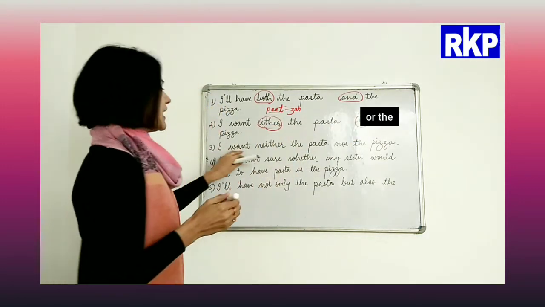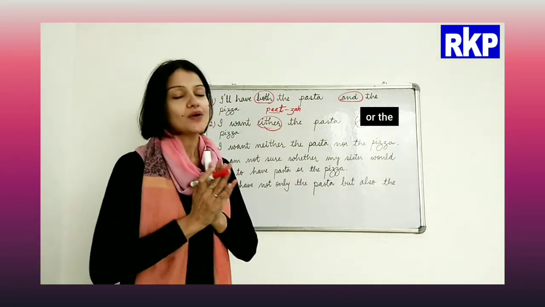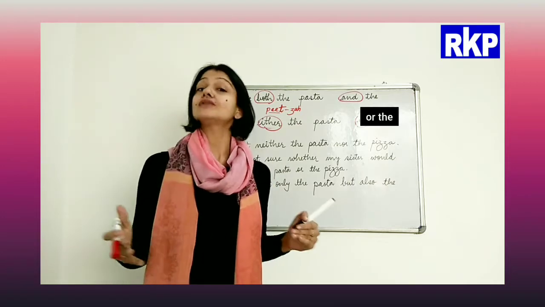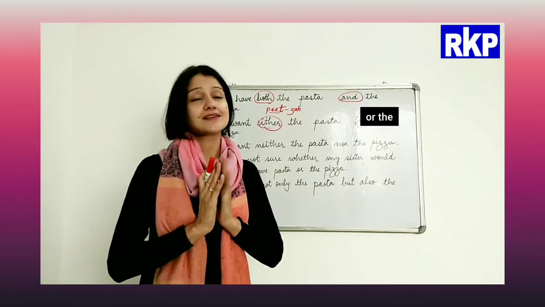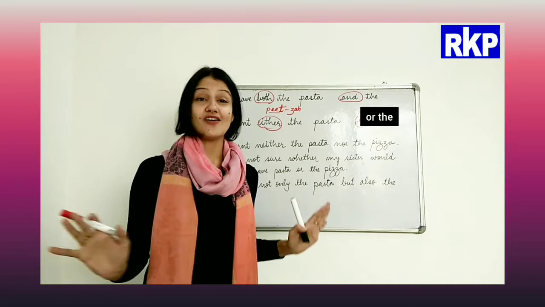Now I want neither the pasta nor the pizza. Now the situation is, I'm already full, I can't eat more. So in that case I would say, please, thank you so much, I would not like to have either of them.